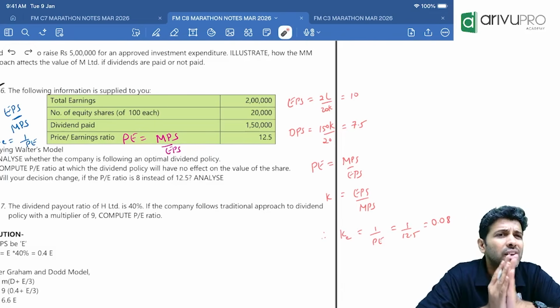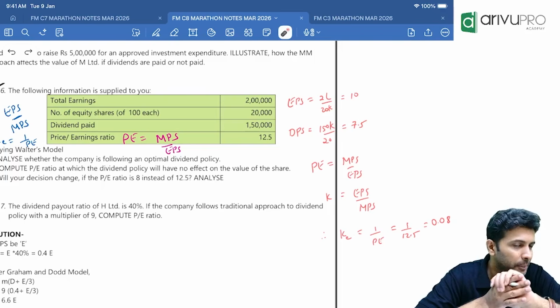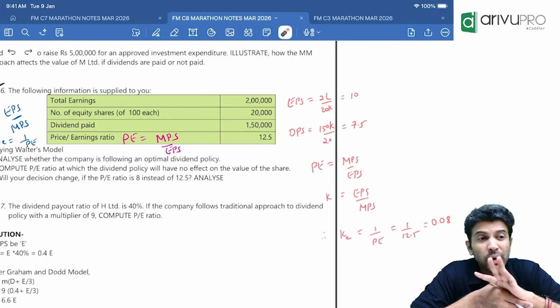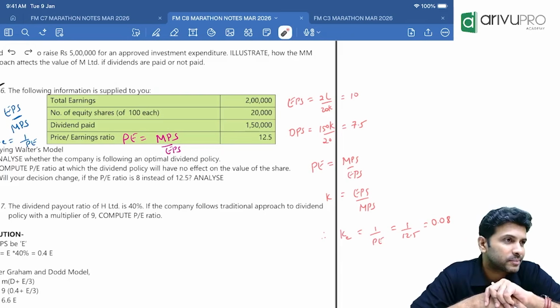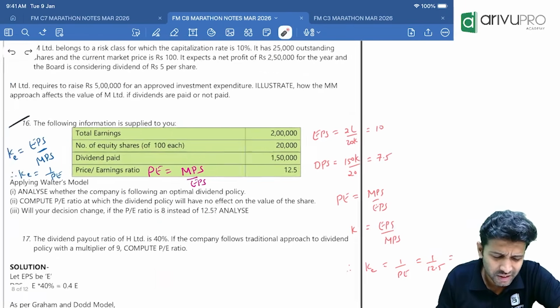R is also given in the question indirectly, or we can find it. They have given enough data. R is the return on investment. Here we have only equity share capital, so we can't use the return on capital employed, but it is very simple.